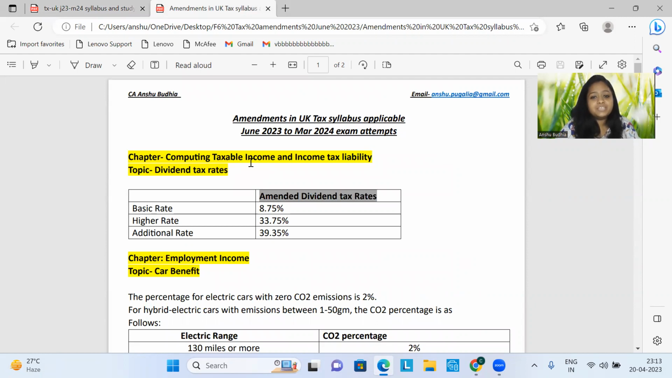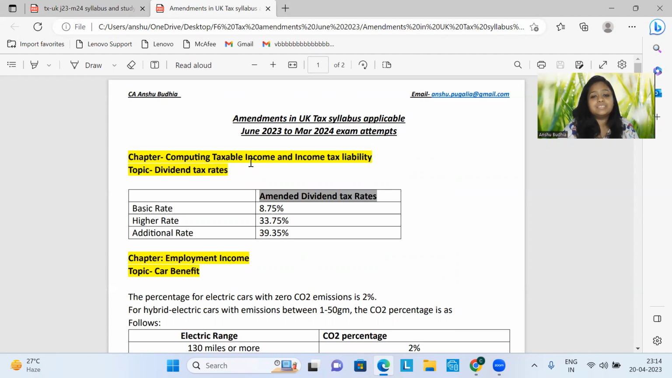Let's look at these major amendments in the UK tax syllabus, which is applicable from June 2023 to March 2024 exam attempts. Number one, an amendment has taken place in the chapter Computing Taxable Income and Income Tax Liability, wherein we calculate the tax liabilities on the different kinds of income: non-savings income, savings income, dividend income. So the changes that have taken place are in the dividend tax rates.